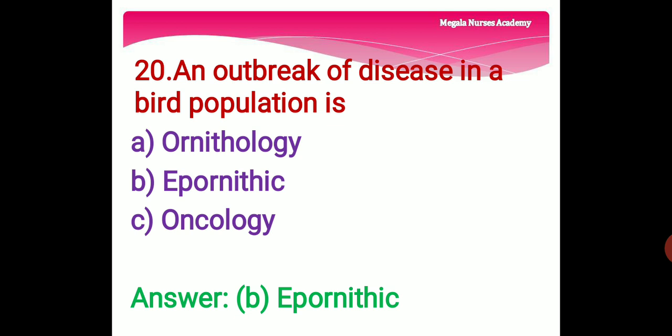And option C is oncology, that is a branch of medicine that deals with the prevention, diagnosis and treatment of cancer. So the right answer is option B, ephornithic, that is bird epidemic. An outbreak of the disease in a bird population is option B, ephornithic.